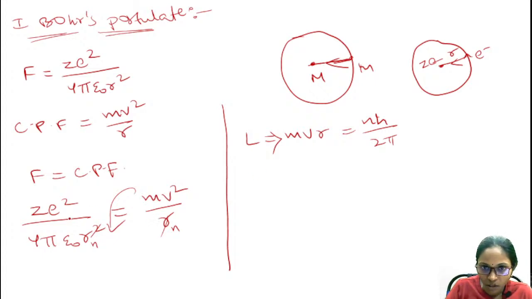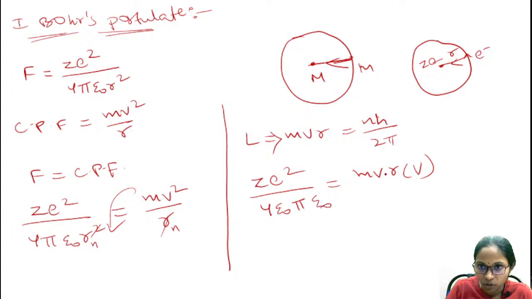So I am writing here Ze squared by 4 pi epsilon naught r, taking r to the right side, so I have mvr into v, v into v is v square. So mvr equals nh by 2 pi.